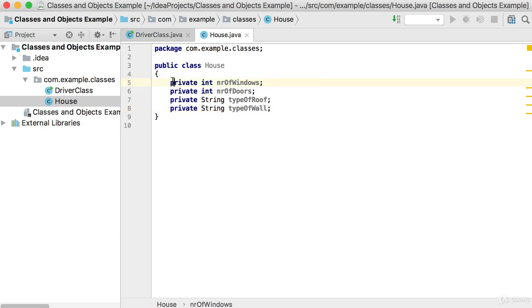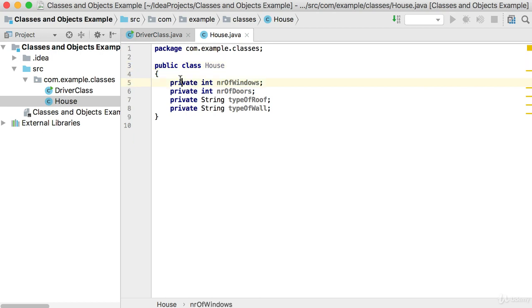Now it's just good programming principle in Java to say that in every class that we create, all fields or properties must be private, and then we'll have methods to access them or to change them. So the private keyword here as well as the public keyword there, we call them access specifiers. That's how other classes have access to this class.